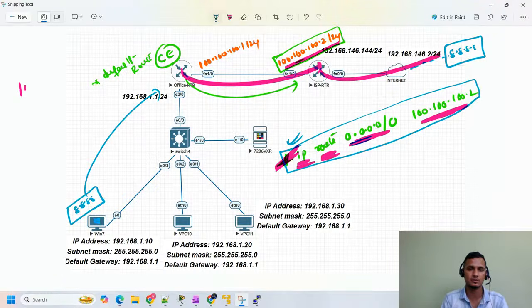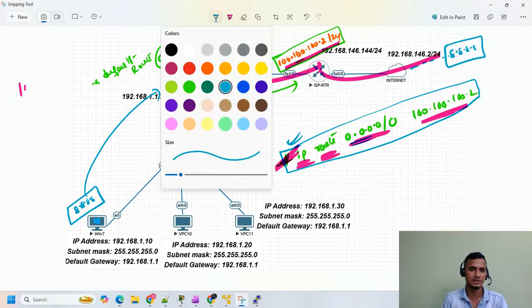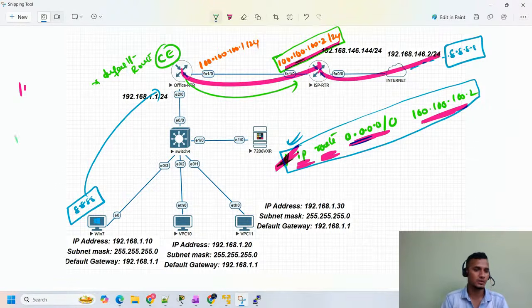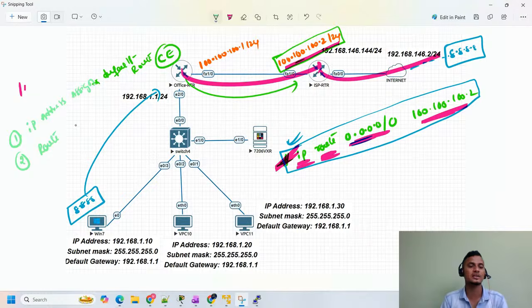The first thing, let me take another pen, else you will get confused. What things do we require? First, IP address assignment on the interfaces. Second, we definitely require a route to reach the destination. What route are we going to use here? We are using a default route.